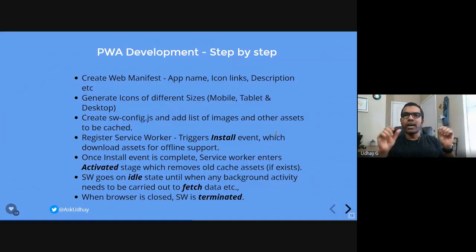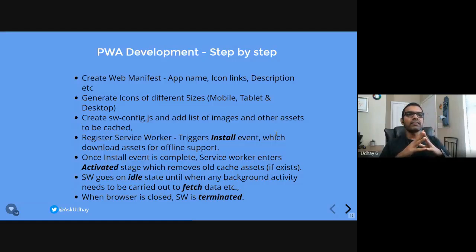And this file needs to have information about what the title of this app is, and the links to the icons for displaying in different devices, and a couple of other pieces of information as well. So the first thing is you need to create this manifest file, and you just need to put it right under the root of your application. So that's the first thing you need to do.